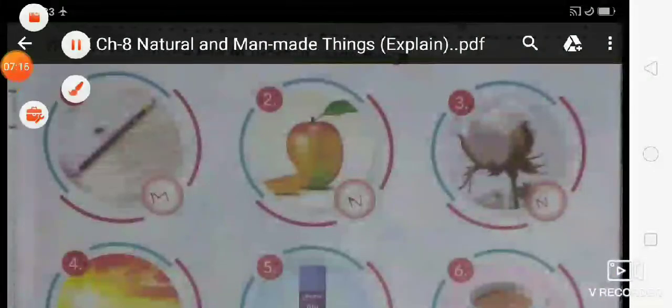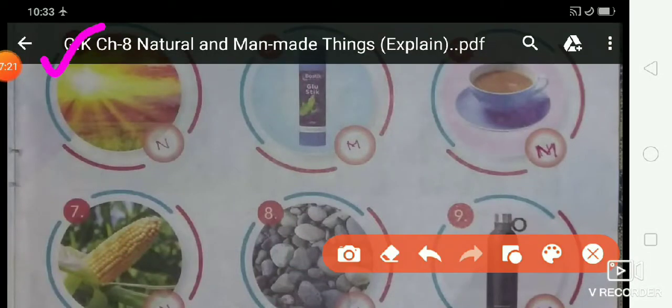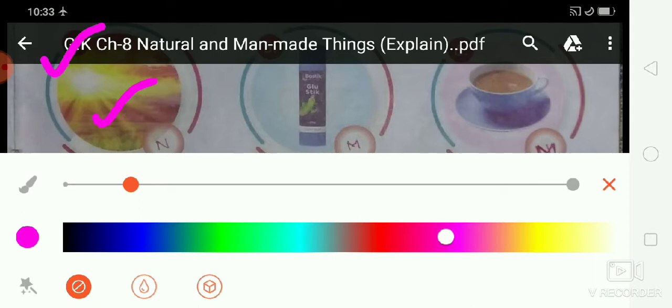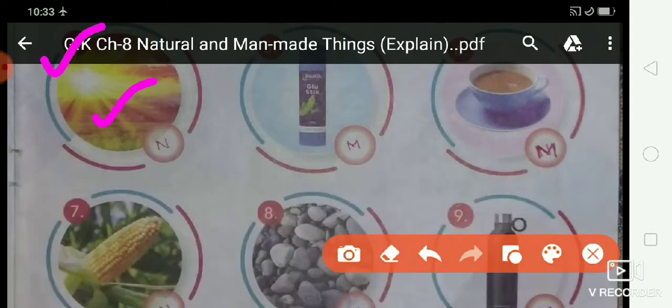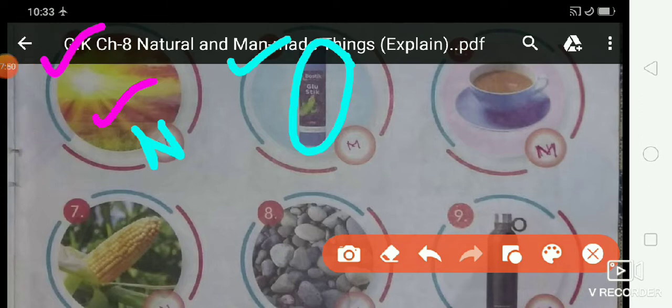After that, next picture, fourth one, sun. What is this? Sun. Do you know, students? Is the sun a natural thing or a man-made thing? Sun, natural thing. So write here letter N in the circle. Is that clear? After that, fifth one, what is this? Glue stick. What is this? Glue stick.